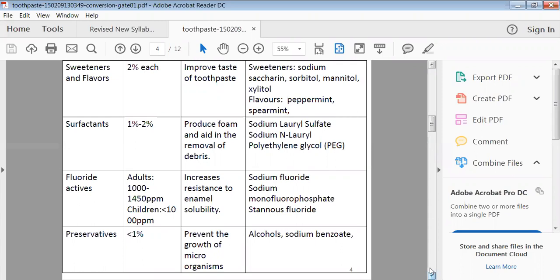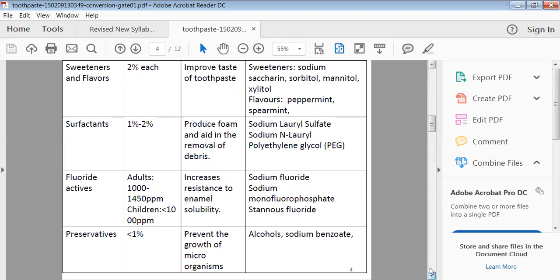Then special kinds of ingredients can be added, like fluoride actives. In the case of adult preparations, we can use 1000 to 1450 parts per million. In the case of a child type of toothpaste or tooth powder, it should be less than 1000 ppm, parts per million. This kind of fluoride is utilized to increase the resistance to enamel solubility.